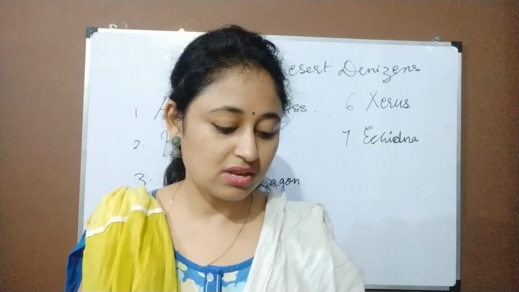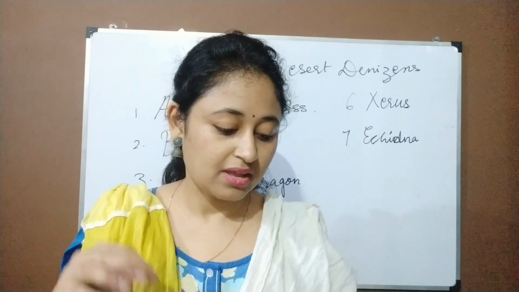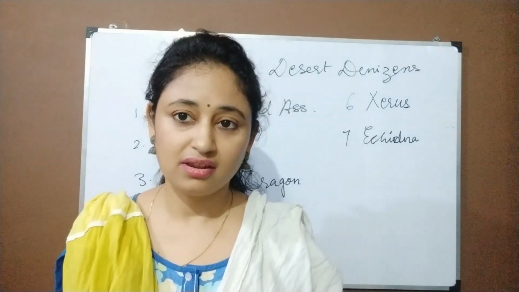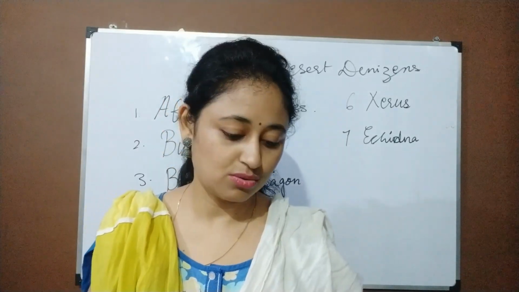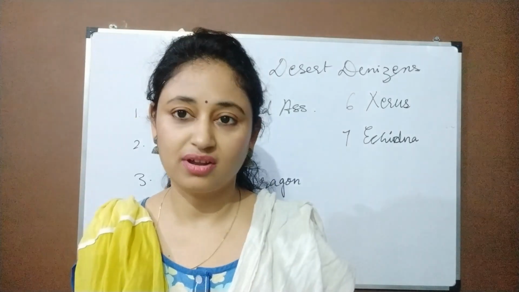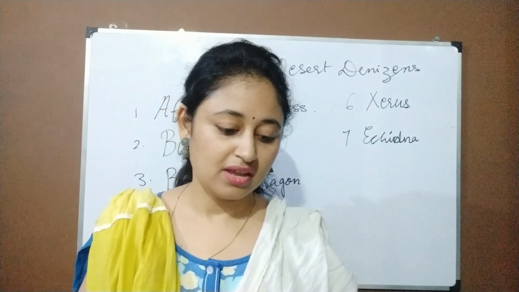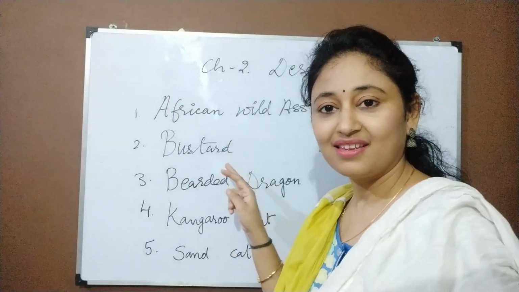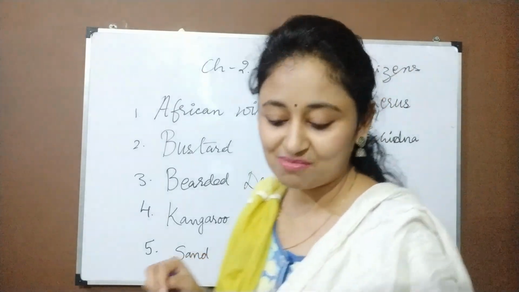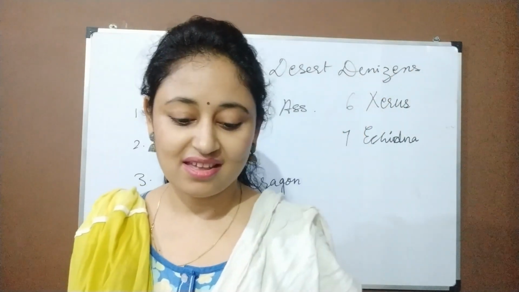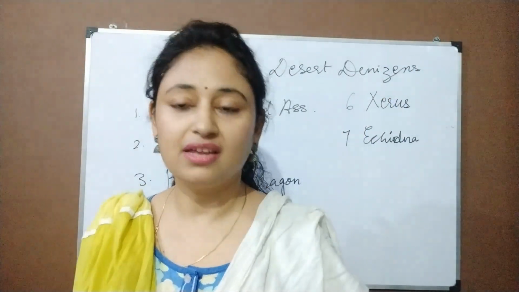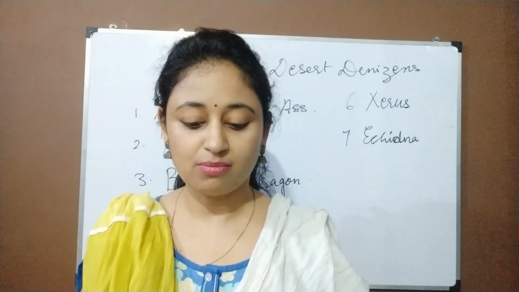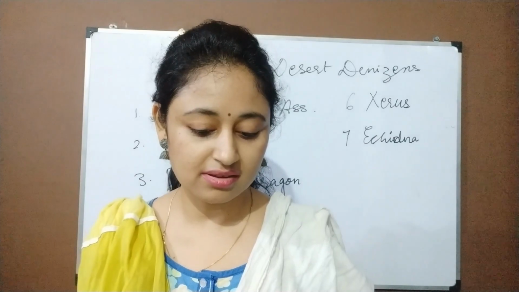So this bird species is a native of the semi-arid region of Rajasthan, Gujarat and Maharashtra. So now the answer is bustard. Bustard is the answer. Now let's move on to the next one, which is found extensively in the Australian desert.